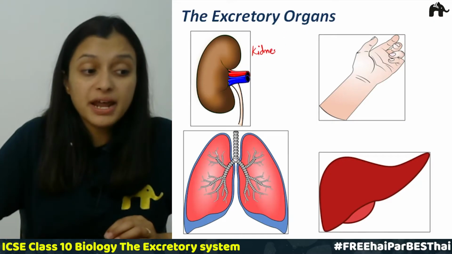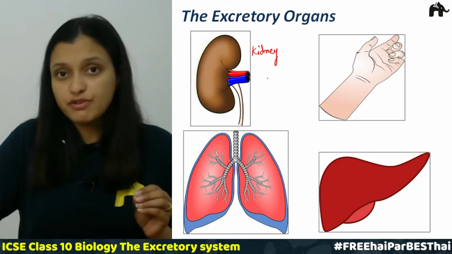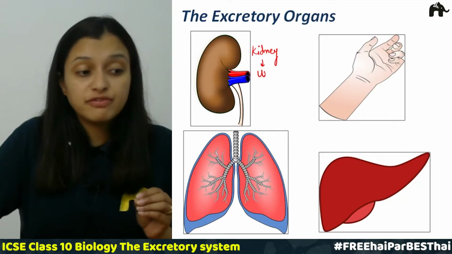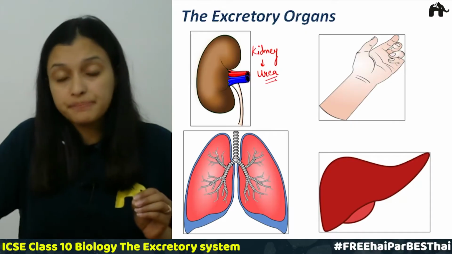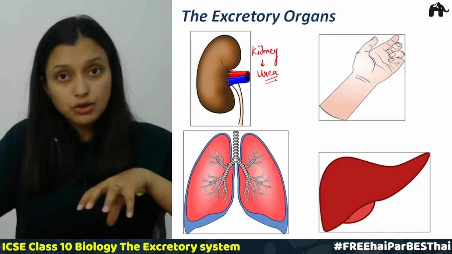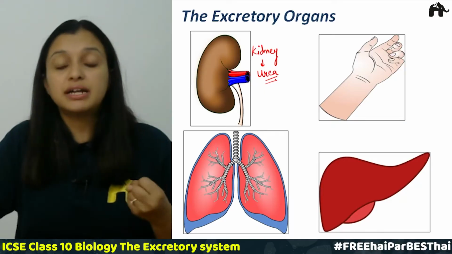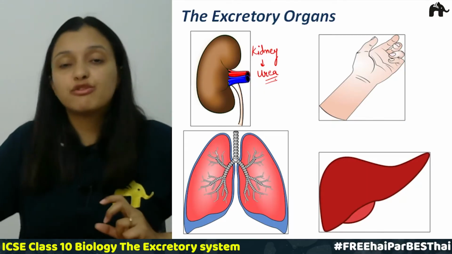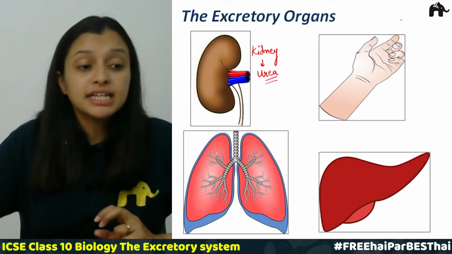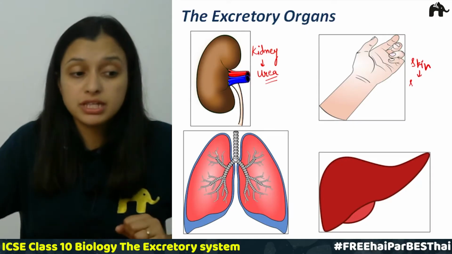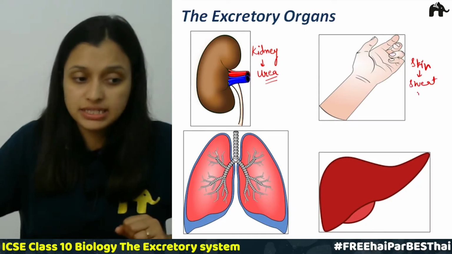Kidneys are the primary excretory organs of our body, and they chiefly secrete out urea. They filter out the urea present in the blood, and they excrete it in the form of urine. Clear?